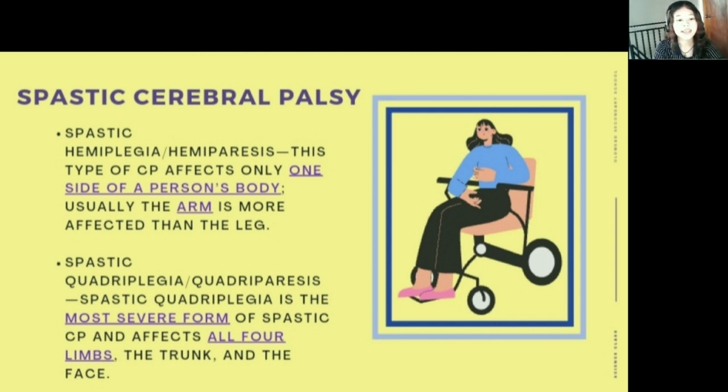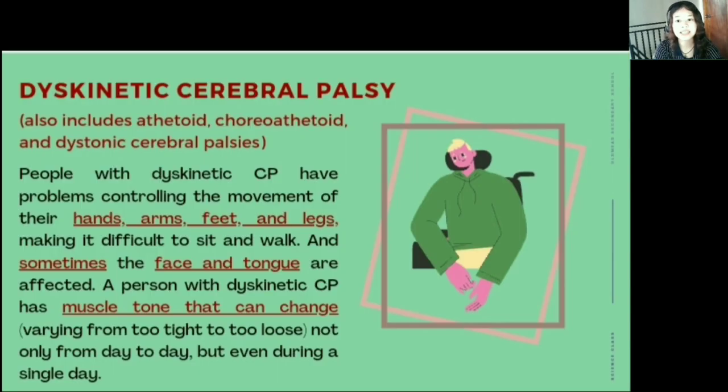All right, now let's have the second type of CP. We have the dyskinetic cerebral palsy. It also includes the athetoid, choreoathetoid, and dystonic cerebral palsies. People with dyskinetic CP have problems controlling the movement of their hands, arms, feet, and legs, making it difficult to sit and walk. The movements are uncontrollable and can be slow and writhing or rapid and jerky. Sometimes the face and tongue are affected and the person has a hard time sucking, swallowing, and talking. A person with dyskinetic CP has muscle tone that can change, varying from too tight to too loose, not only from day to day, but even during a single day.